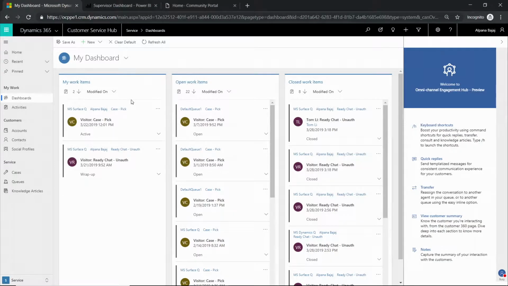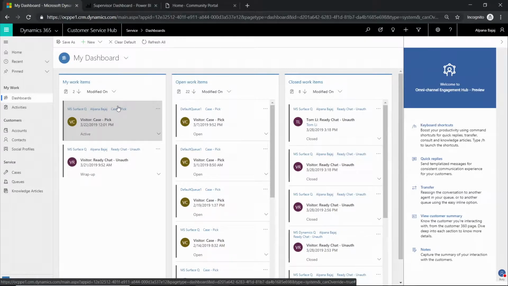Let's get started. All right, so the first thing that you see on my screen right now is the dashboard. It's an omnichannel dashboard which has been built for the agent persona. As an agent, you would want your Tier 1 agents to focus on their work items at any given point in time. So this dashboard has been custom built to solve that particular ask.